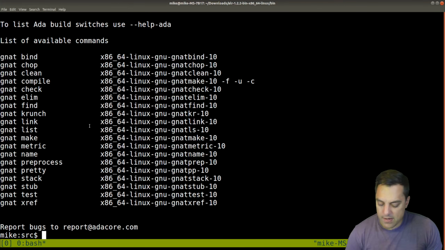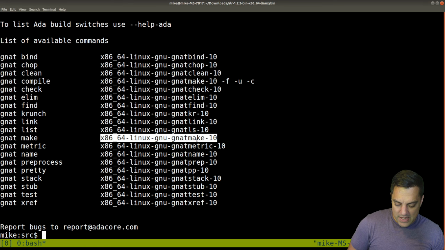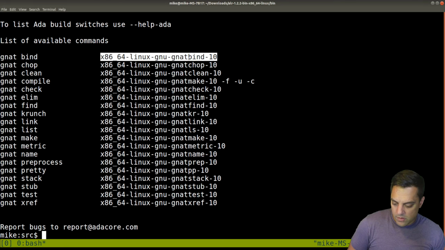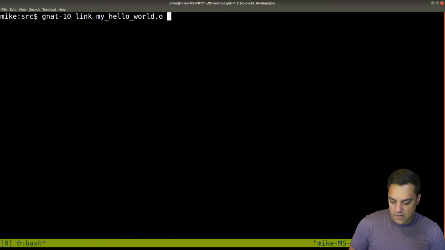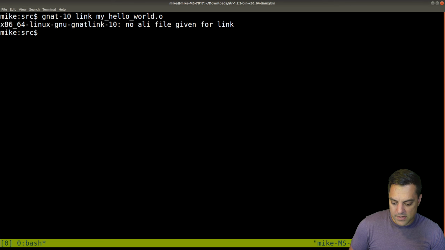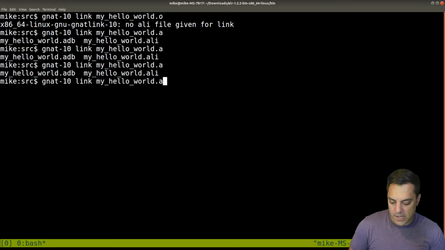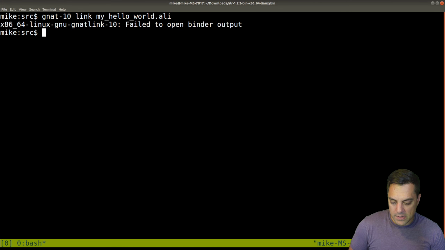GNAT, let's see, make. Oh, we got like a make tool here. Find, compile. I mean, do I need a linker here to link this in? I've got the link here. GNAT 10 link. Let's see here. My hello world.o. I don't know what other options to provide it. No ALI file given for link. Oh, interesting. Is it this one here? ALI. Feed that to the linker. Failed.